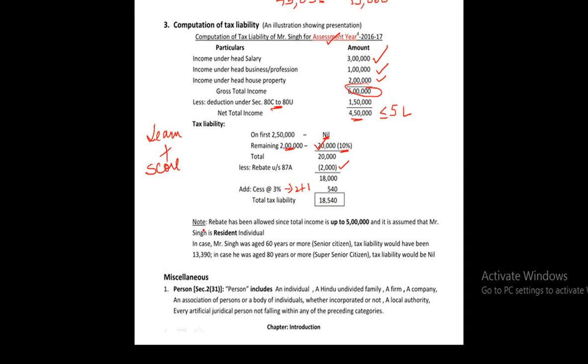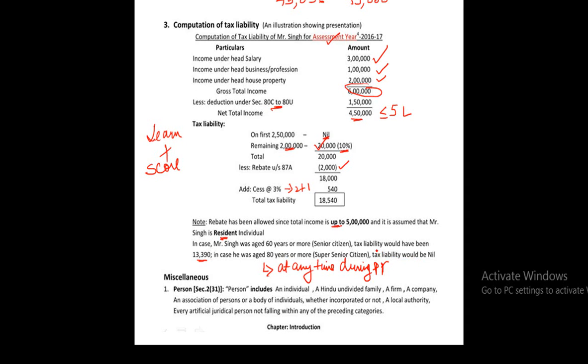You may write a note: rebate has been allowed since total income is up to 5 lakh, and it is assumed Mr. Singh is a resident individual because rebate is allowed to a resident individual. In case Mr. Singh was aged 60 years or more, that is he was a senior citizen, tax liability would have been 13,390. You may calculate this for your own purpose and verify your answer. However, in case he was aged 80 years or more at any time, the age is to be seen at any time during the previous year, his tax liability would be nil.